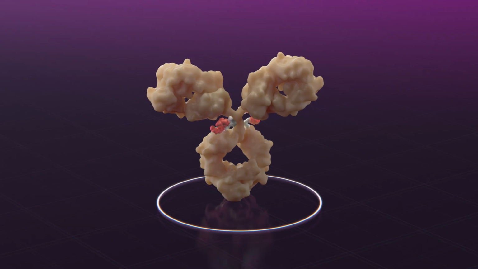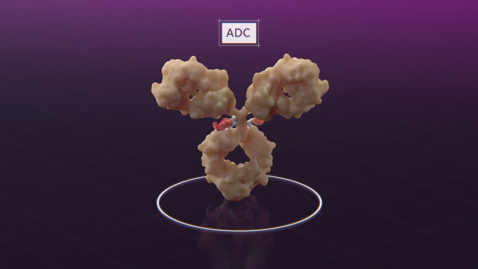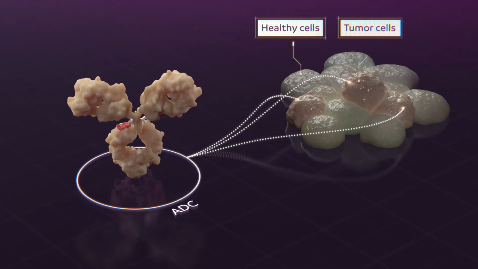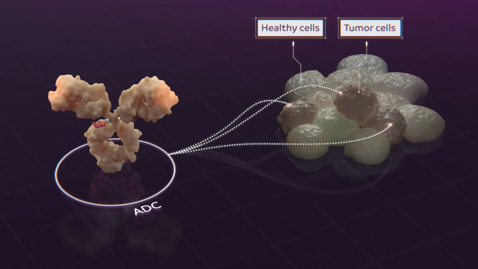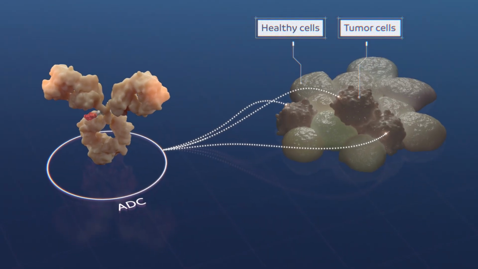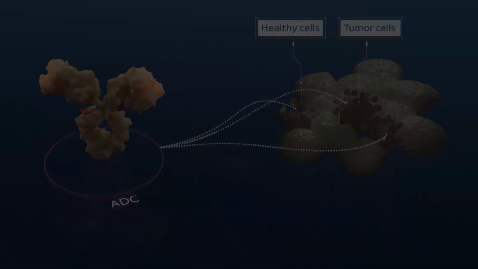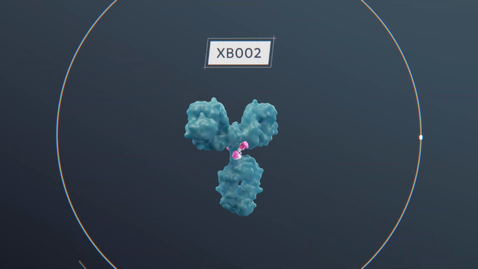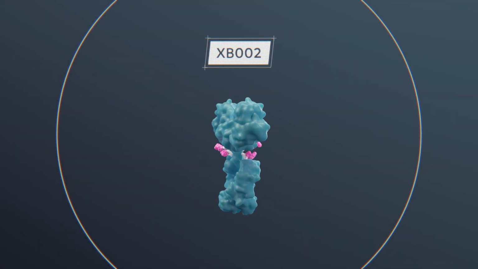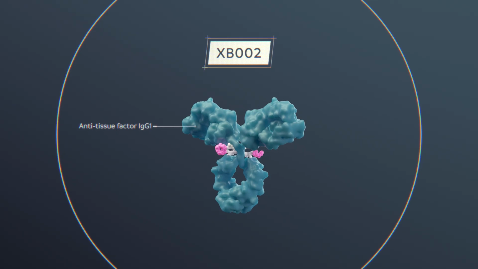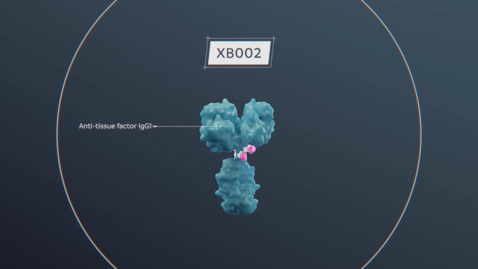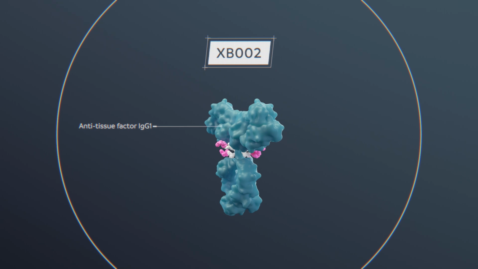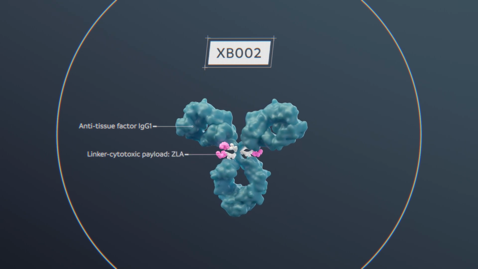Antibody-drug conjugates, or ADCs, are a class of anti-cancer treatments that are designed to leverage the specificity of antibodies to selectively deliver potent cytotoxic therapies to tumor cells while sparing healthy cells. XB002 is an investigational ADC comprising a high-affinity human IgG1 monoclonal antibody targeting tissue factor conjugated to a potent, cleavable linker cytotoxic payload, Zymelink auristatin, or ZLA.